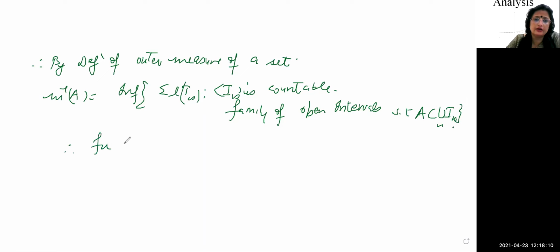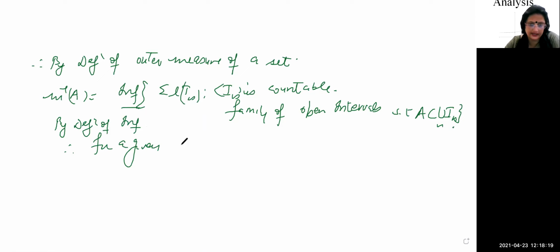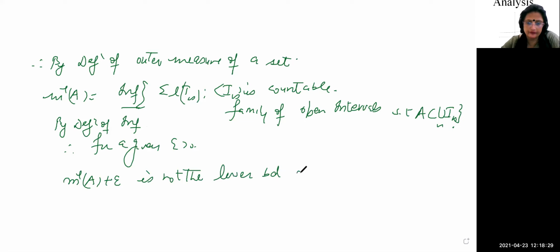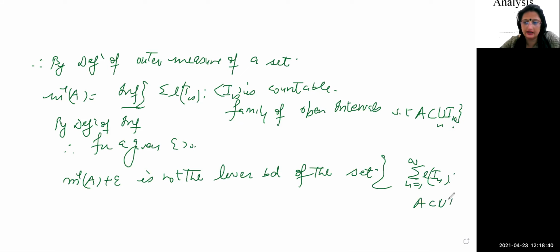Therefore, for a given epsilon, by the definition of infimum, for a given epsilon greater than 0, m star A plus epsilon is not a lower bound of the set. Which set? The set of summations, n running from 1 to infinity, of length of In, where A is contained in the union of In.